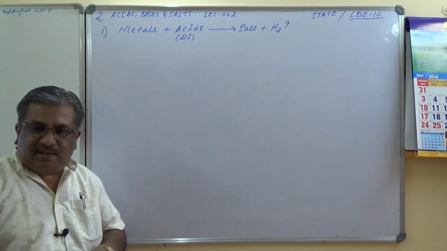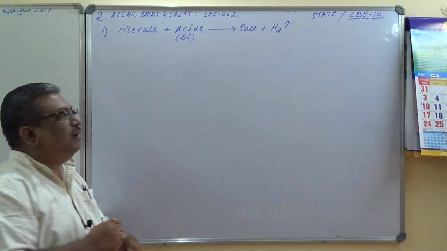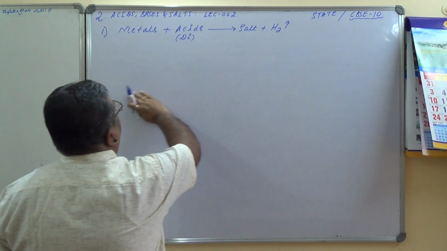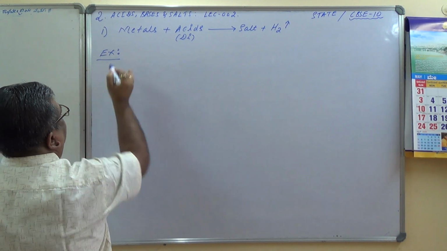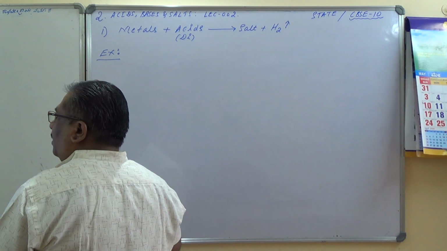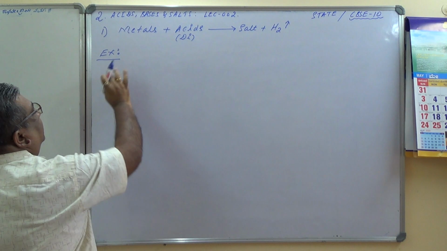So which are the metals that react? Let us see some examples.